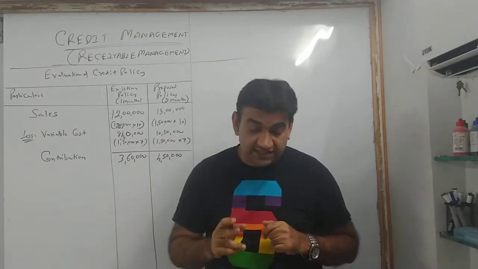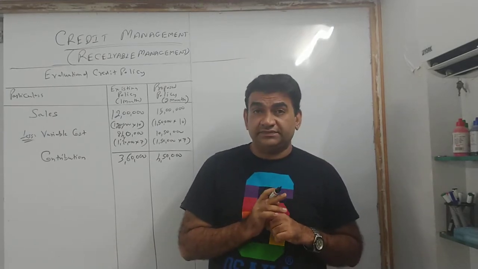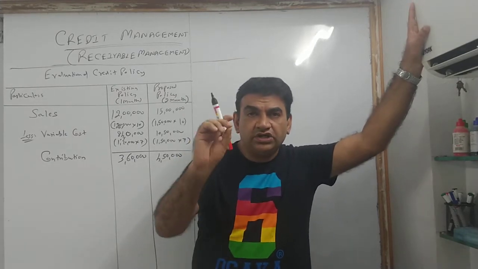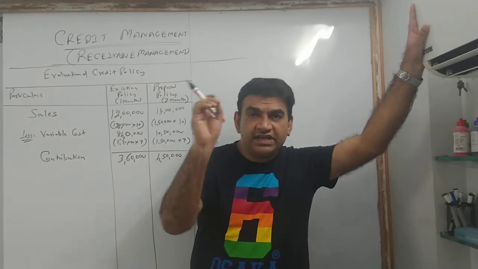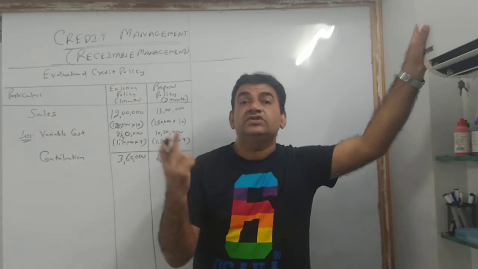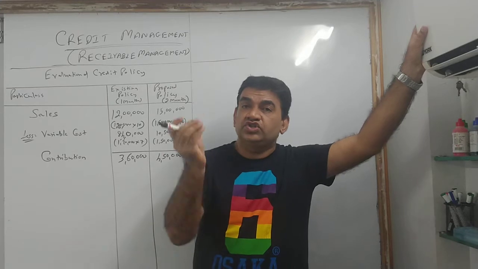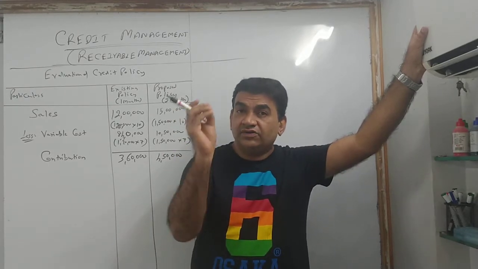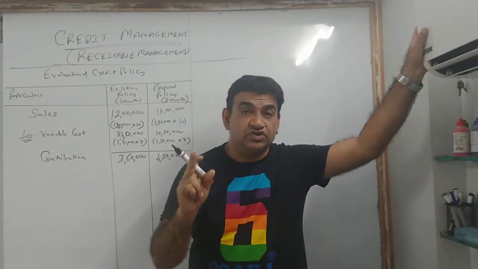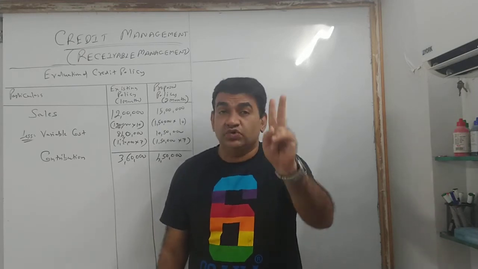Fixed may be there, may not be there. यहाँ पे है, कैसे पता चलेगा? See, variable cost के नीचे क्या दिया है? Total cost 9 rupees. If my variable cost is 7 and my total cost is 9, total में variable भी आ गया. Total cost अगर 9 है और variable 7 है, so बाकी का 2 क्या है? बाकी का 2 is nothing but fixed cost. So 9 rupee का total cost, उसमें से 7 is variable, that means the remaining 2 is my fixed cost. So you all got it? So my fixed cost is 2 rupees per unit.